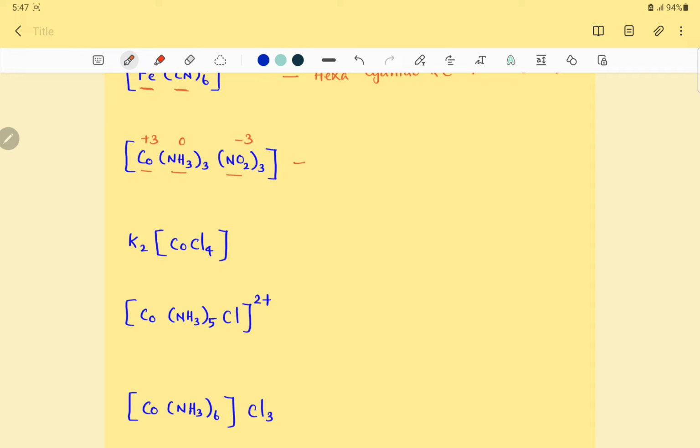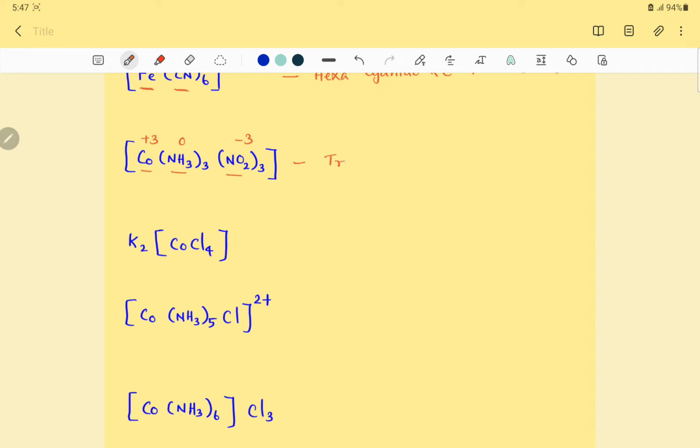Now here you have 2 different ligands, isn't it? One is ammine, another one is nitrito. Nitrito is an ambidentate ligand. The donor is nitrogen, so nitrito-κN. When there is more than one ligand, we follow the rule of alphabetical order, so the ammine ligand comes first, isn't it?